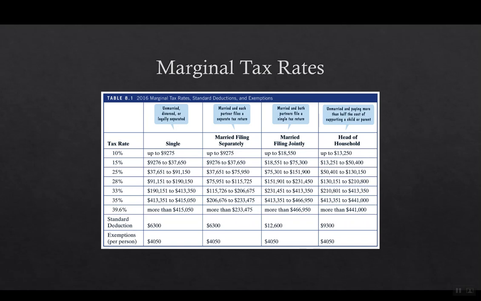So it gives the rates. So you see the tax rates in this first column, 10, 15, 25, 28, 33, and on. And whether you're single, married filing separately, married filing jointly, or head of household. And it gives all the explanations.